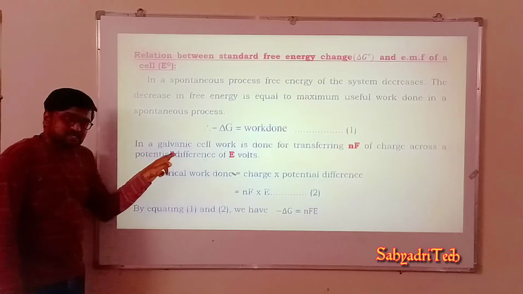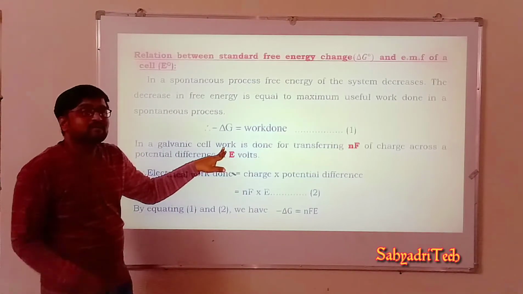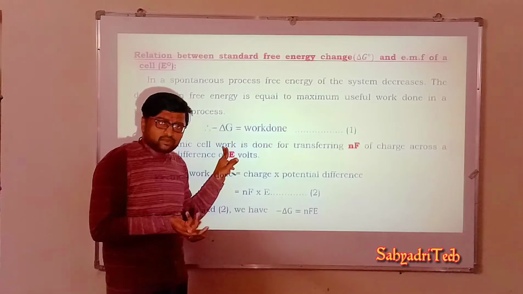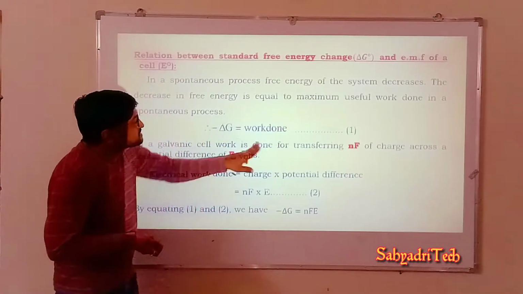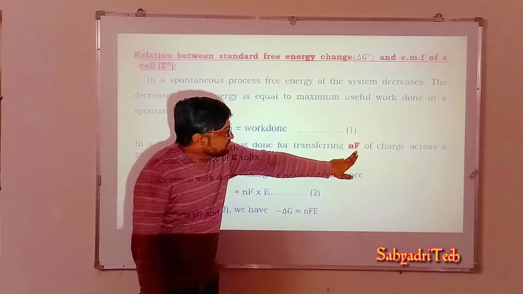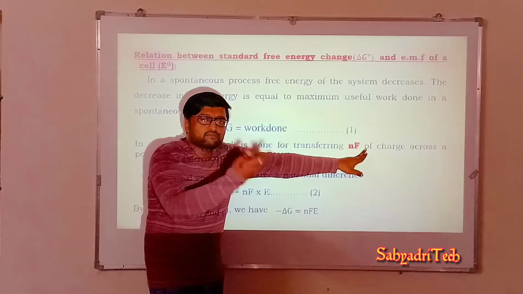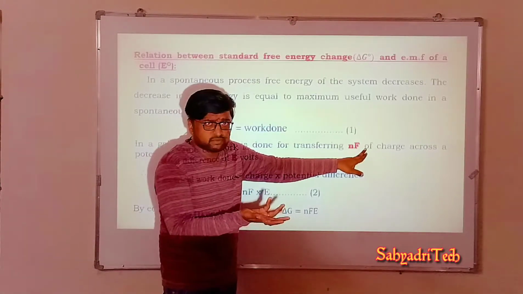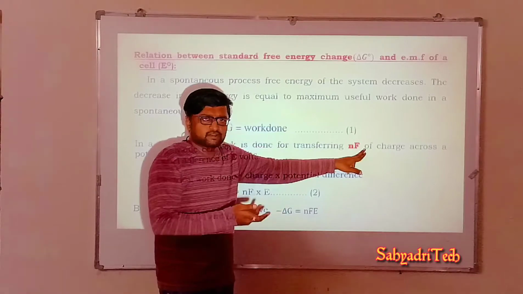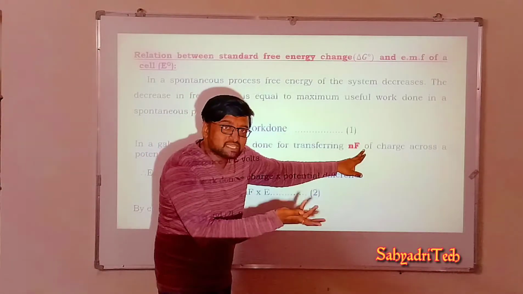Well, in a galvanic cell, what happens? What is the work done here? Electrical work done. It means that work is done for transferring n Faraday of charge. N Faraday, that is, if 1 mole of electron goes, 1 Faraday of charge will be transferred. If 3 moles of electrons go from anode to cathode, it means 3 Faraday of charge is being transferred.